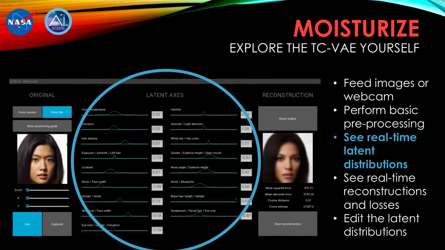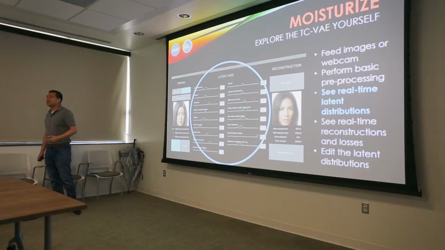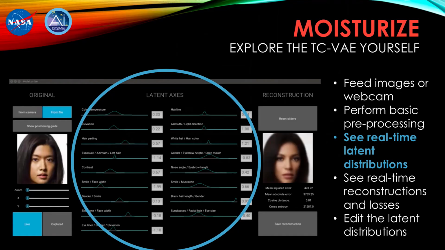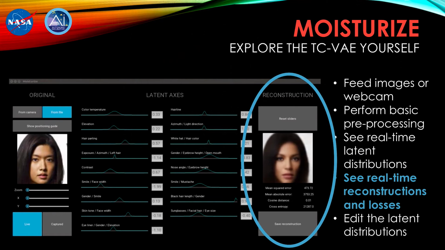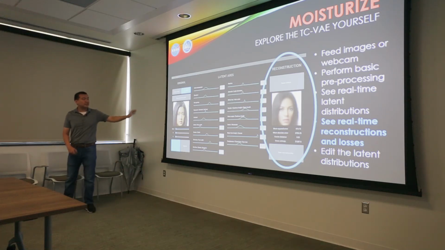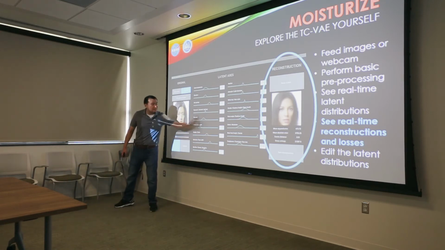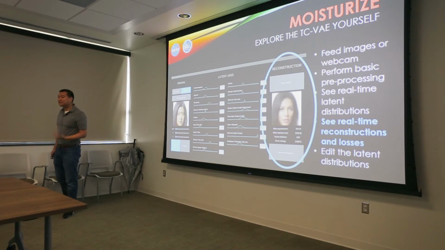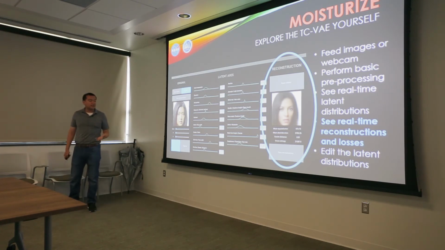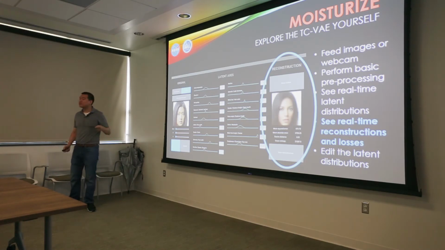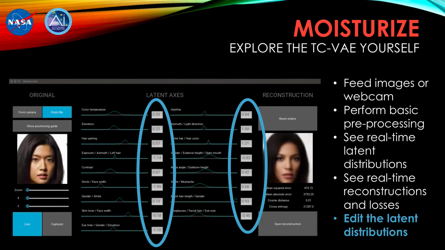And what's cool is that as the input changes, we get real-time updates on the latent distributions that are being output by the encoder network. And at the same time, we also get live updates on the reconstructions that are output by the decoder network. And in case we were curious what the reconstructions would look like had we altered the latent distribution slightly, we can do that as well.